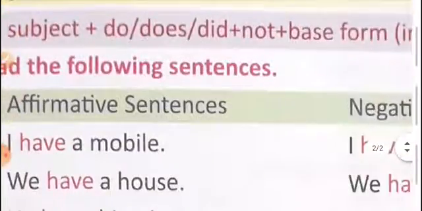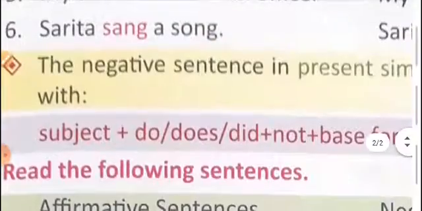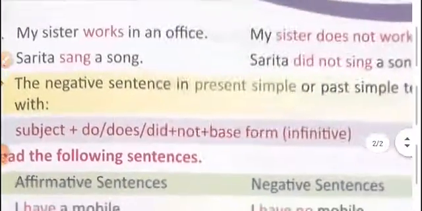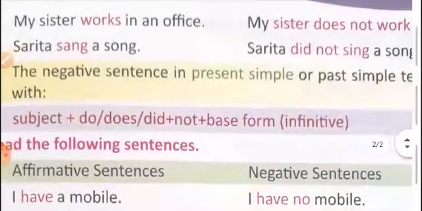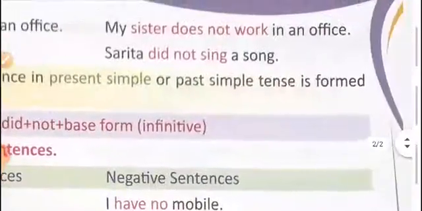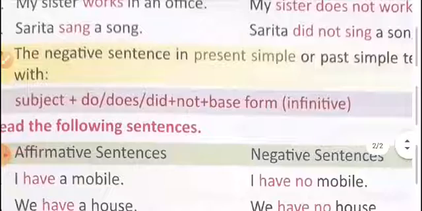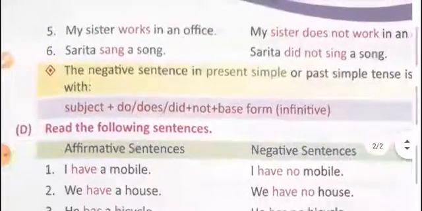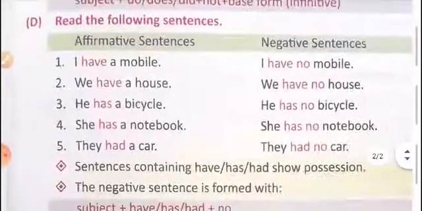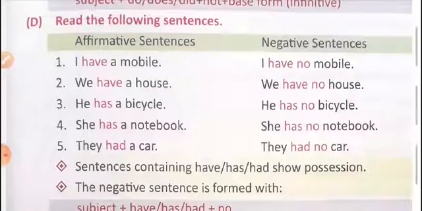Now we are going to the next portion. The negative sentence in present simple or past simple tense is formed with a subject plus do, does, did plus not, plus the base form or infinitive. That I told you. How can we make a negative sentence?